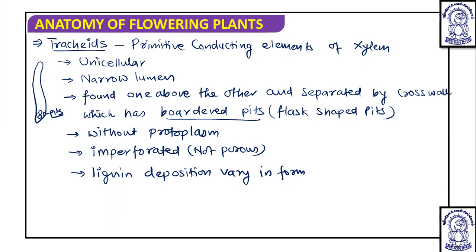So the lignin deposition varies in form and it is of five types. Now we are going to discuss the five types of lignin deposition.